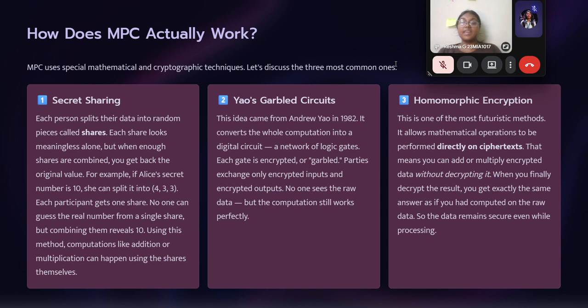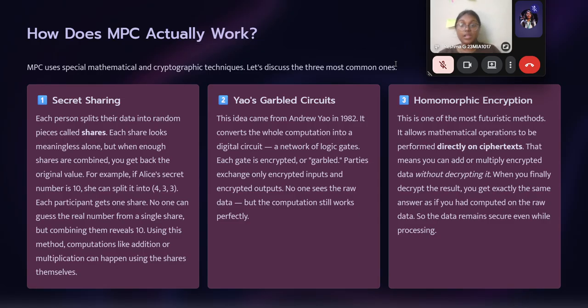First, let us dive deep into secret sharing. Each person splits their data into random pieces called shares. Each share looks meaningless alone. For example, you give a share of 20,000, another person gives a share of 30,000, and another gives 40,000. When it's not grouped, it's meaningless. When it's grouped, you know the result. But when enough shares are combined, you get back the original value.